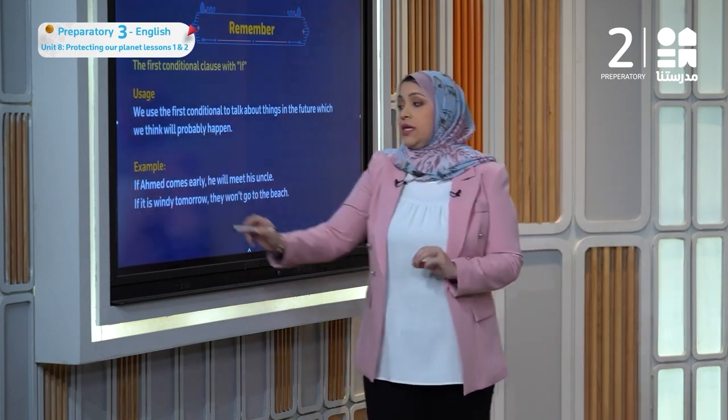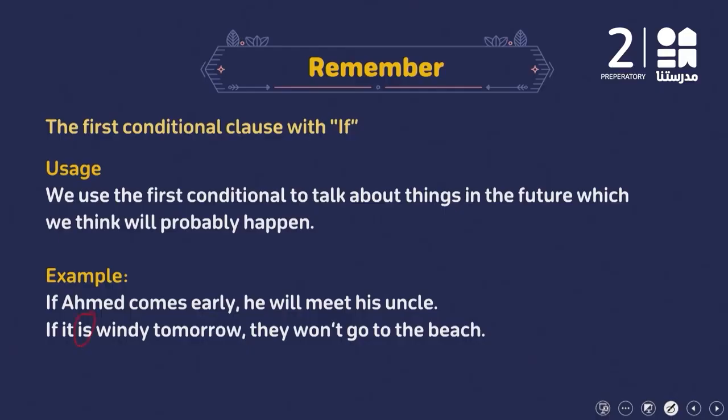If it's windy tomorrow, present simple, comma, they will not go to the beach. If I put if instead of the comma, I will say they won't go to the beach if it's windy tomorrow.